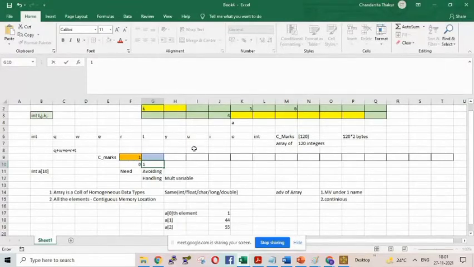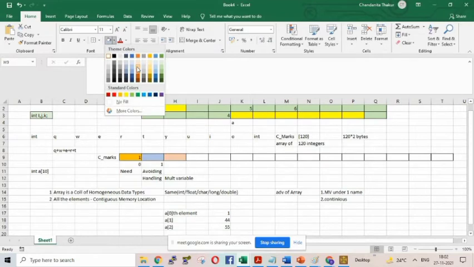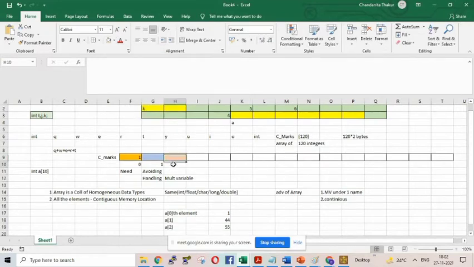You don't consider that as of now. Anyhow, you know one integer means 2 bytes. So this is the first location of the array having index 0. Second location having index 1. This is the third location of the array having index 2. So the first location of the array consists of 1. In the second location I have 44. In the third location I have 55. Is it understandable?